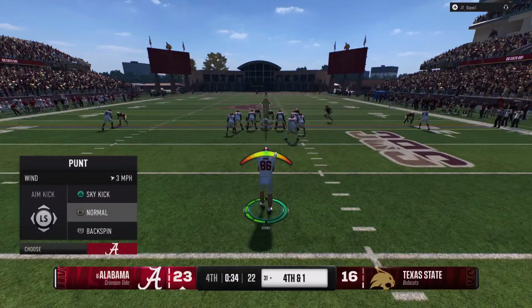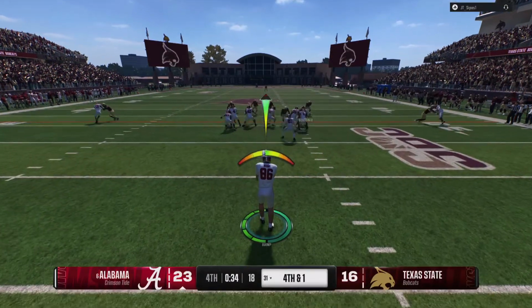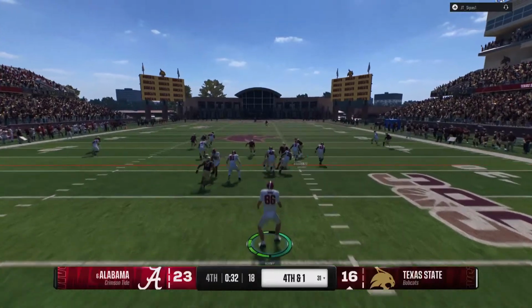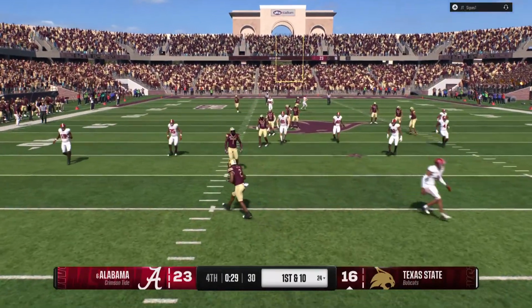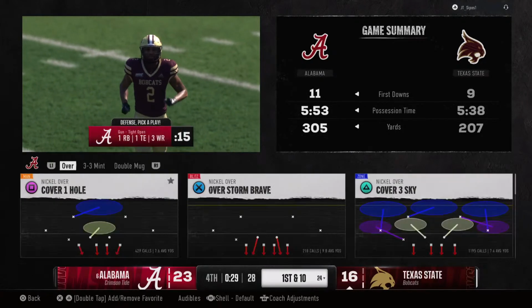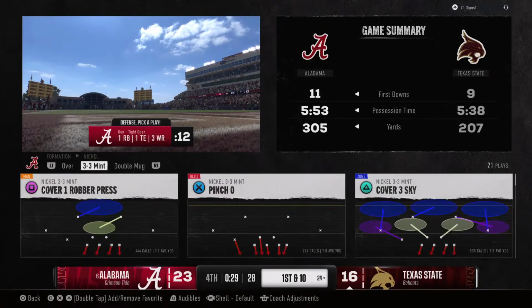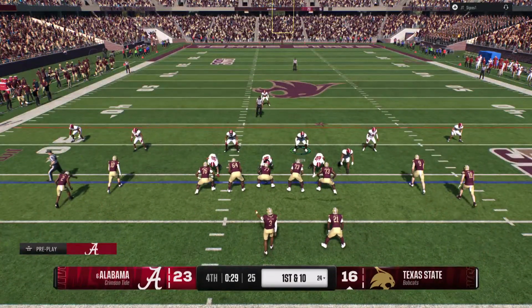Looks as if the Tide will punt it away. They'll have to punt for the first time this afternoon. Not going to risk a return here. He'll make the fair catch. Texas State has the football back, and they'll go on offense.